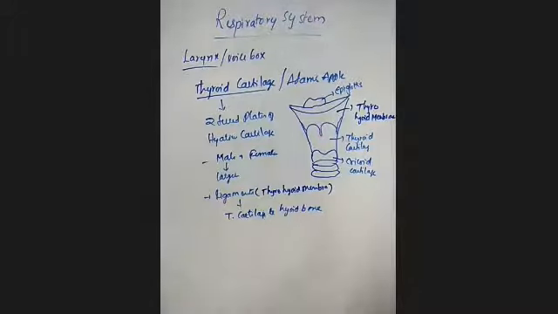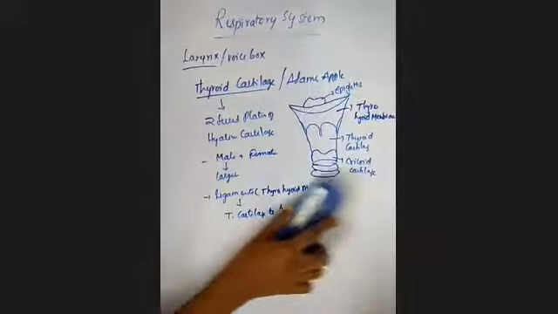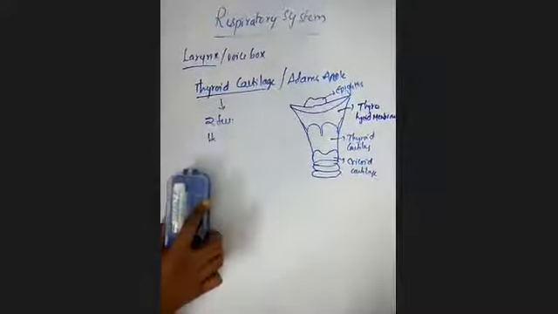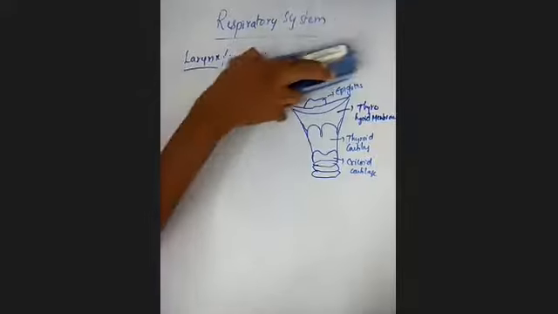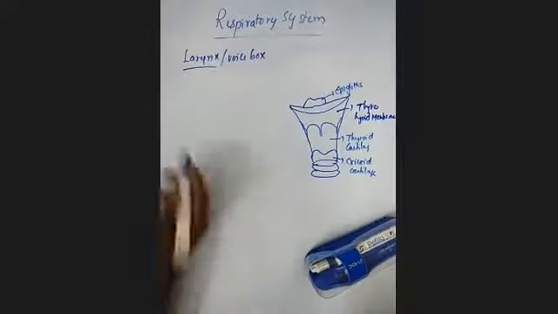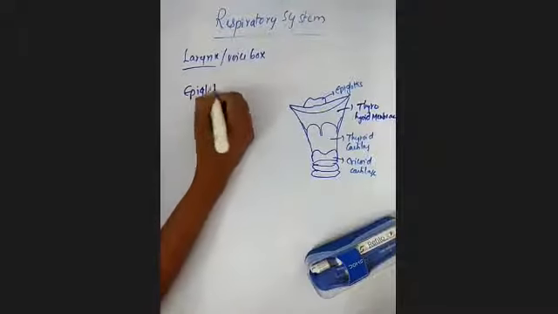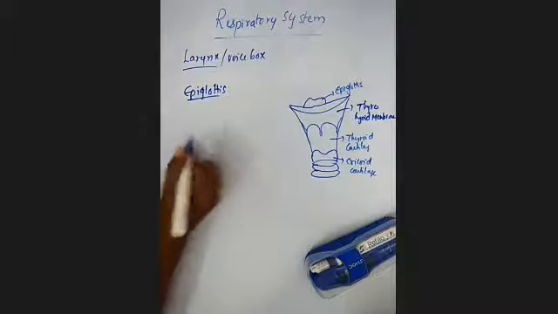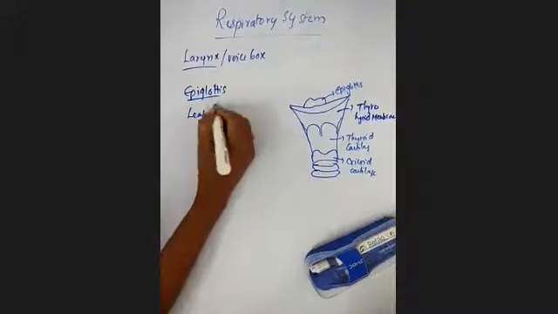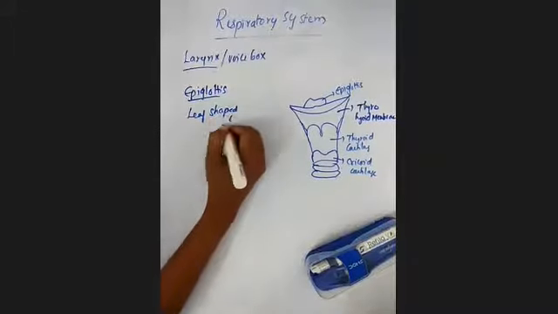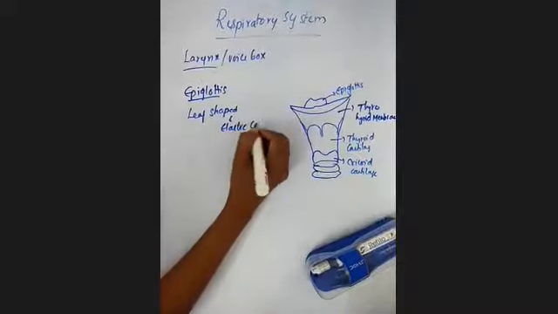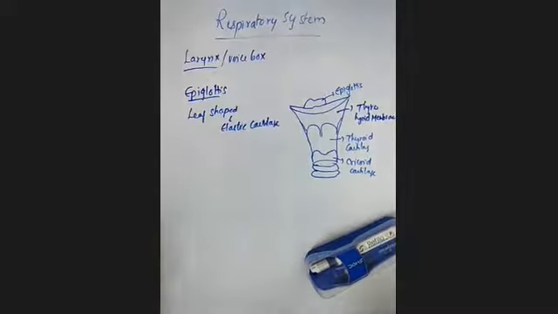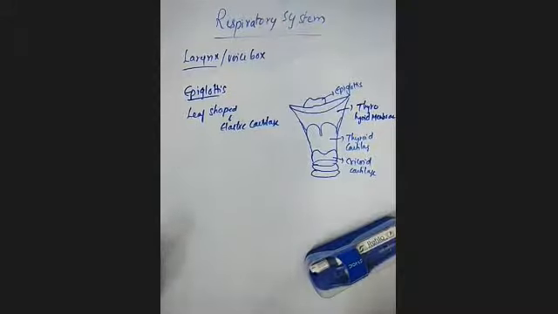Next we'll see about the epiglottis. This part. If you see this epiglottis, it is a large leaf-shaped piece of elastic cartilage. Clear? The thyroid cartilage is made up of hyaline cartilage, and this epiglottis is made up of elastic cartilage.